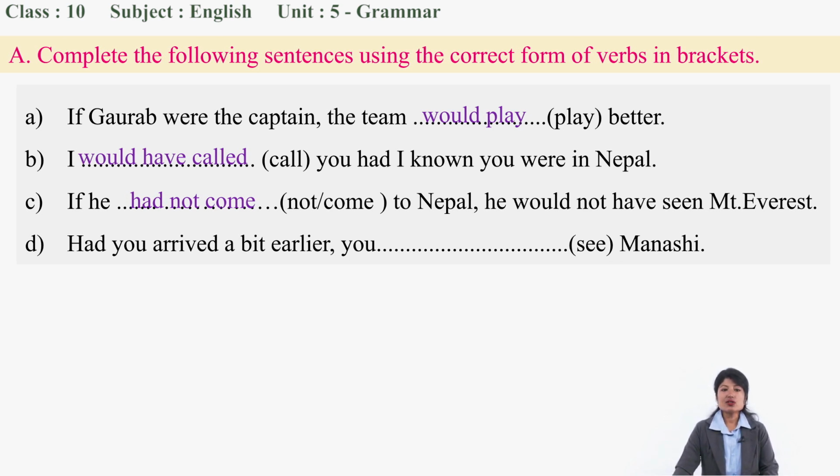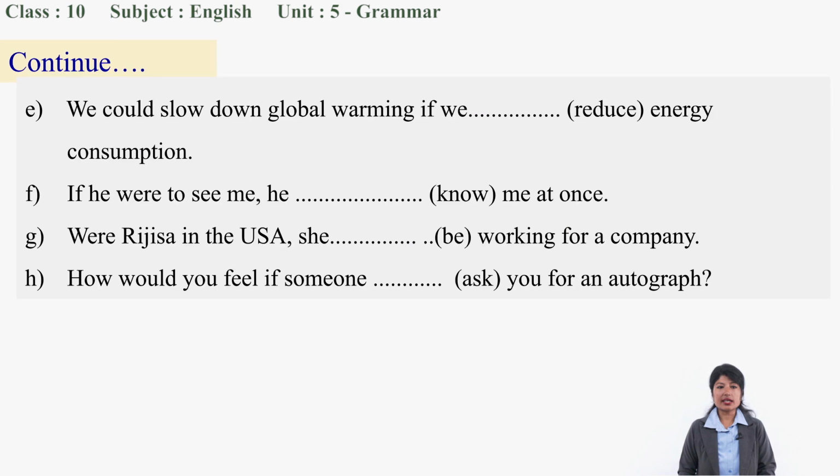D. Had you arrived a bit earlier, you did not see Manasi. What to fill over here? You would have seen Manasi. Let's continue next. Here we go. E. We could slow down global warming if we did not reduce energy consumption. So what should we fill up here in the blanks? Yes, we reduced.